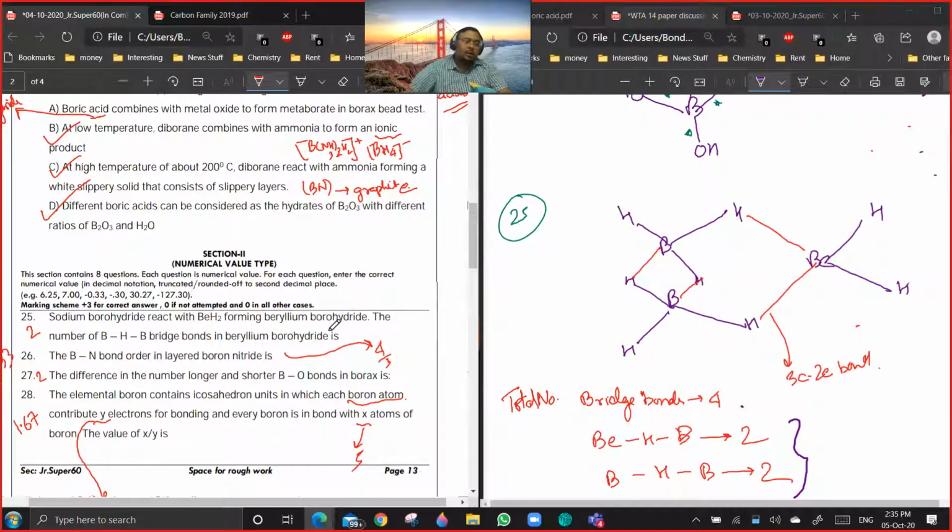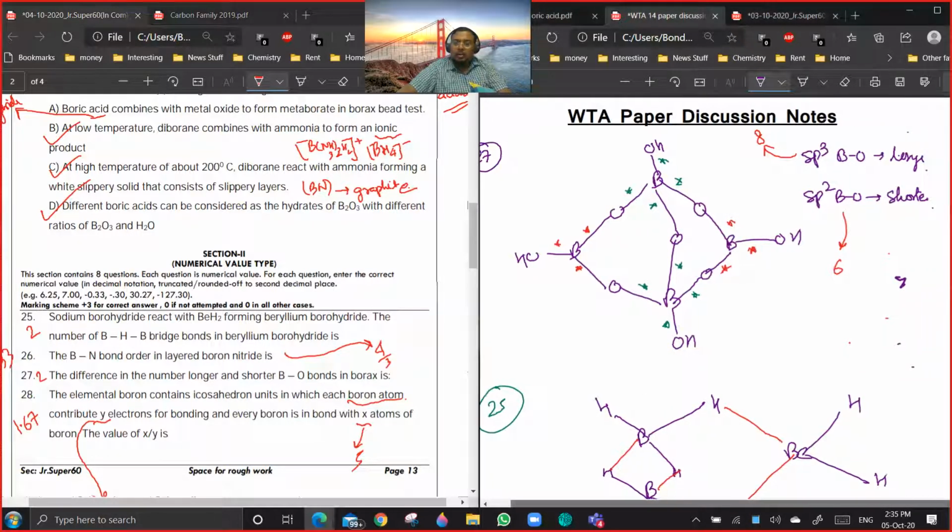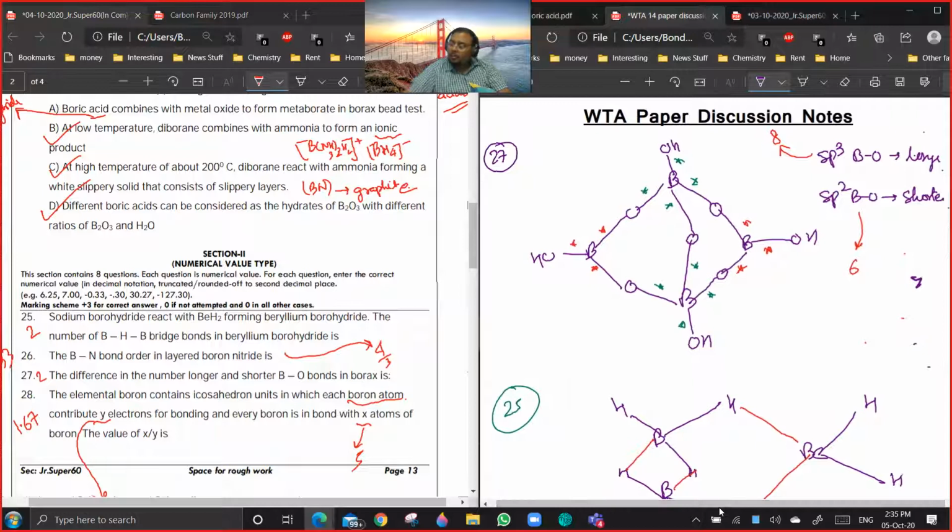27. Is there a doubt? Okay, let us see. For some people it might be a doubt, so I will discuss it. Now you see, this is the structure of hydrated borate. The sp3 boron-oxygen bond will be longer and the sp2 boron-oxygen bond will be shorter, because as the s character increases, the bond becomes shorter. The oxygen atoms connected to sp3 boron will be longer and those connected to sp2 boron will be shorter.